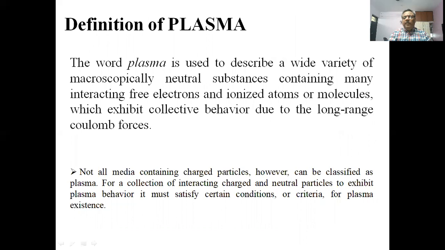Plasma can be defined as a word to describe a wide variety of macroscopically neutral substances containing many interacting free electrons and ionized atoms and molecules, which exhibit collective behavior due to the long-range Coulomb forces. But not all media containing charged particles can be classified as plasma. For a collection of interacting charged and neutral particles to exhibit plasma behavior, it must satisfy certain conditions or criteria for plasma existence.